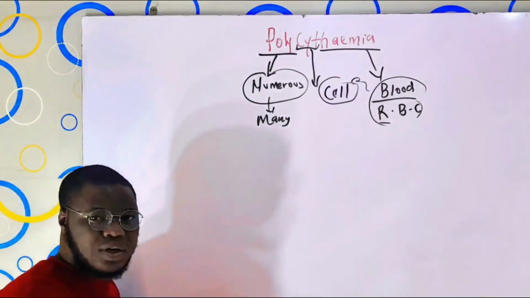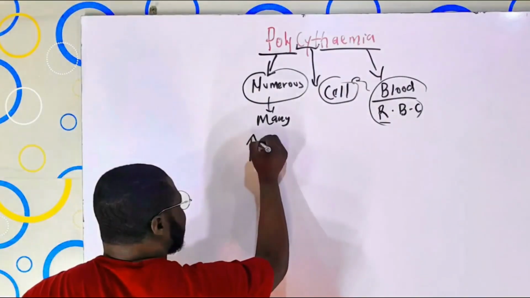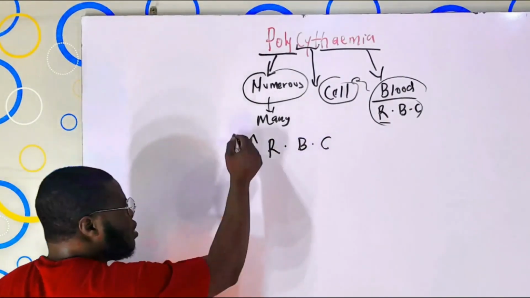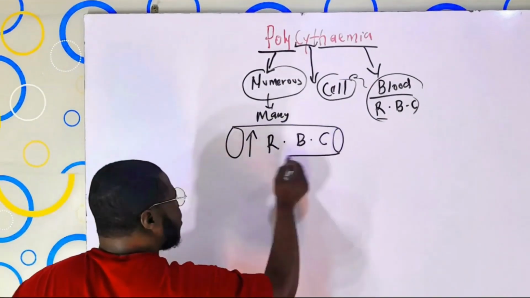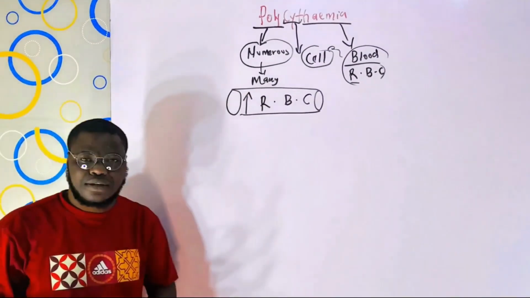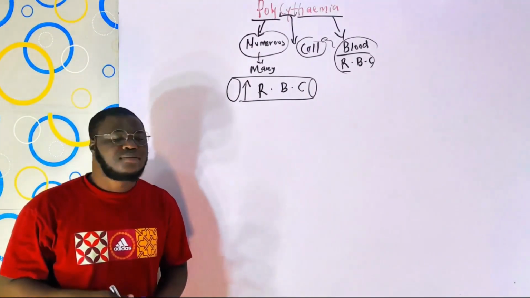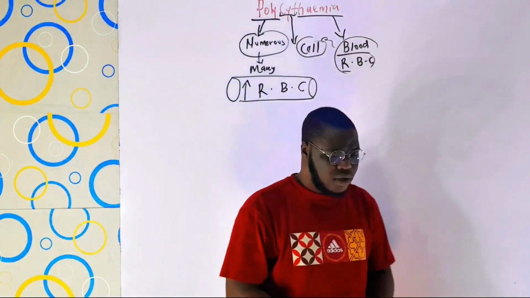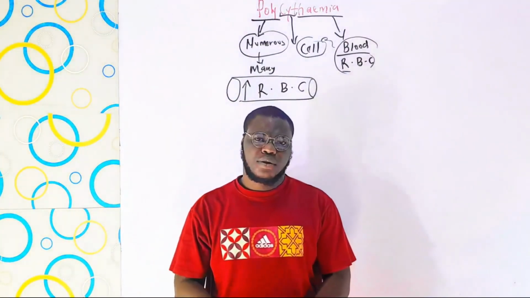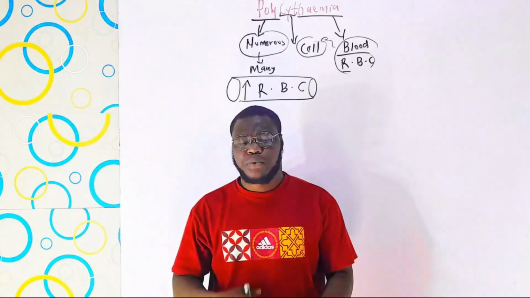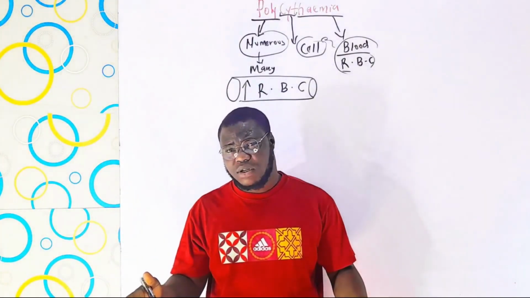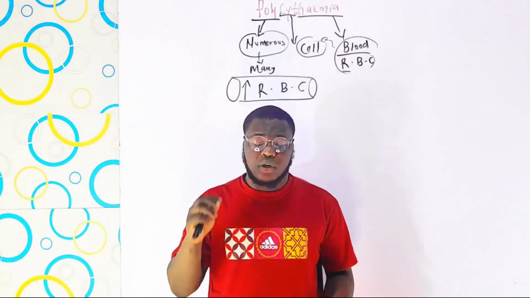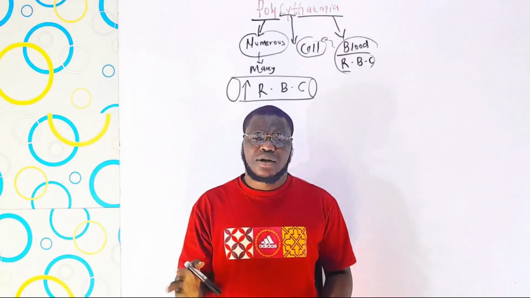So when there is an increase in the level of red blood cells within the bloodstream, that is what we call polycythemia. As simple as that. To understand this well, remember we just finished talking about red blood cells, their origin, production, lifespan, function, and most importantly anemia.